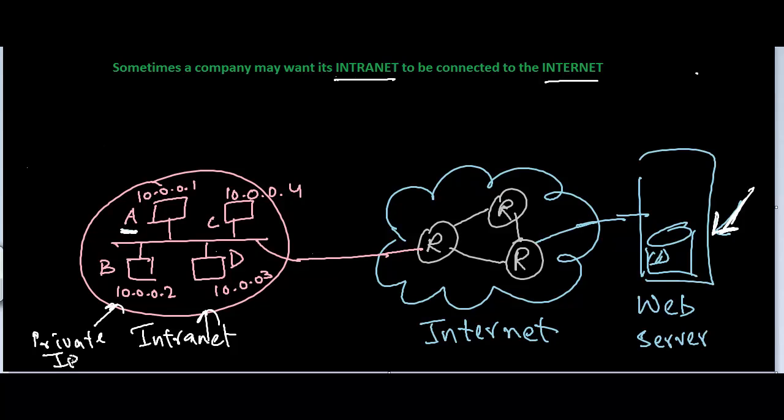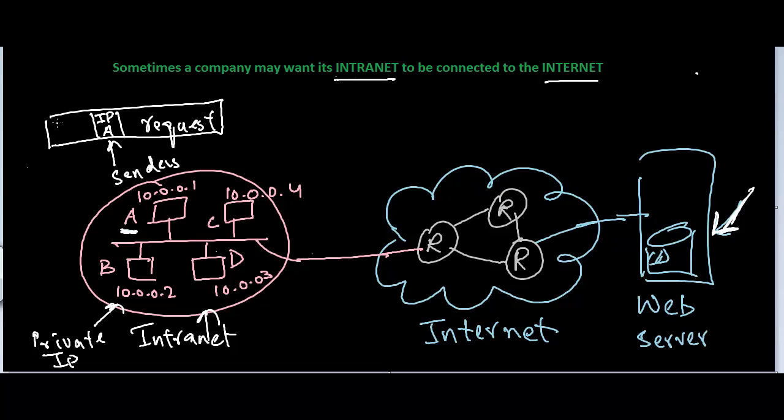Okay, so in this case, A is going to create a request message, requesting a web page, and that message will have the IP address of A as the sender's IP. So this is going to be the sender's IP, and the IP address of the web server would be the destination IP. So once this request is prepared, this packet is now going to be transmitted, and it will travel all the way across to this router.